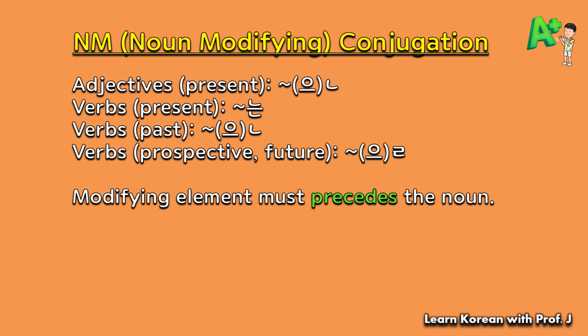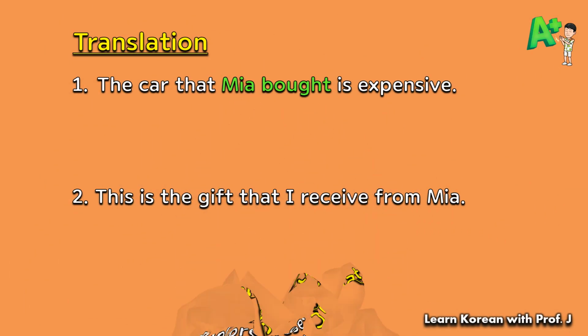Now we're gonna do some translations, but before moving to the translation section, I need you to know these conjugations really well. Again, adjectives is 은, verb present, 는, verb past, which is the same as adjective present tense, is 은, and verbs prospective is 을. Now let's do some translations. The car that Mia bought is expensive. Now I'm gonna give you a little trick.